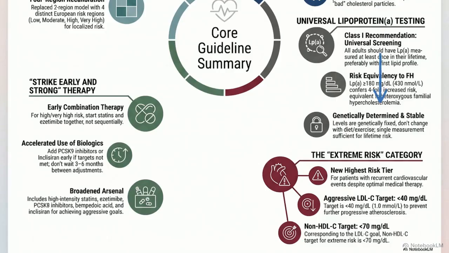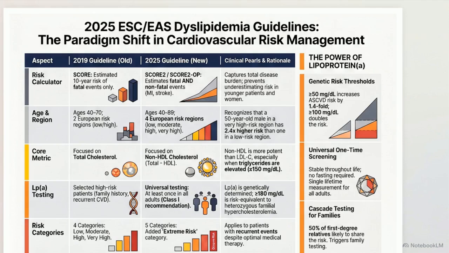LPA is entirely genetically determined. It is not affected by diet or exercise, requires no fasting for a blood draw, and is stable enough to only require a single measurement in a patient's lifetime. This sidebar defines genetic thresholds.